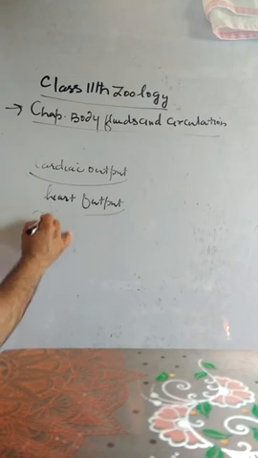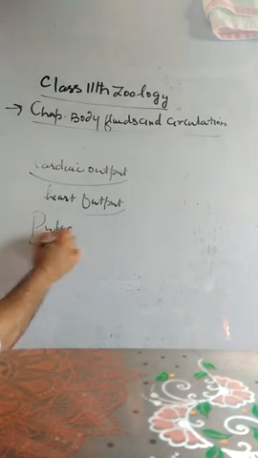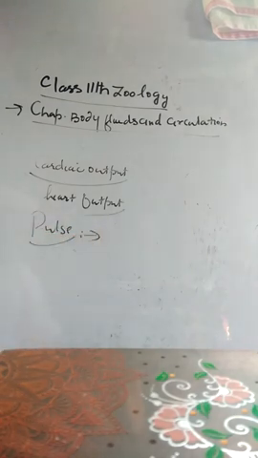Then there is one more term which needs to be defined here, that is pulse. The flow of blood from the heart into the arteries is intermittent. The ventricle pumps out blood when it contracts and pumps out no blood when it relaxes. Each ventricular systole forces blood into the arteries, which already contain some blood. The arteries expand to receive the incoming blood. During diastole, the elastic recoil of the expanded part of the artery pushes the blood into the next part of the artery, which in turn distends.